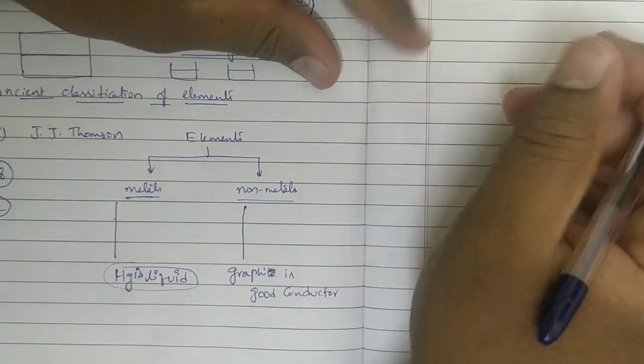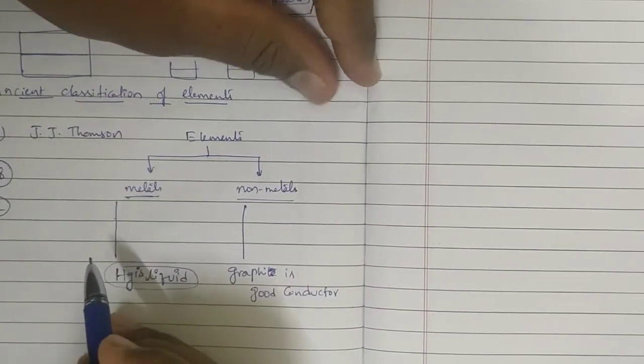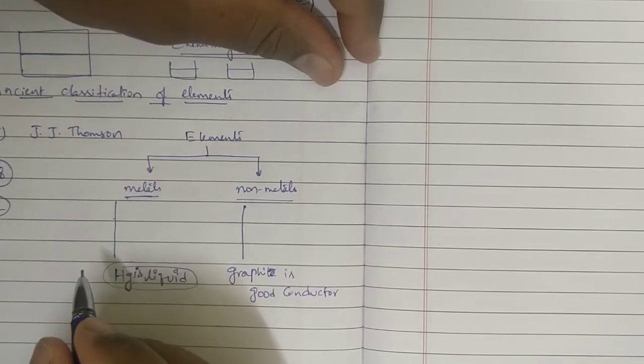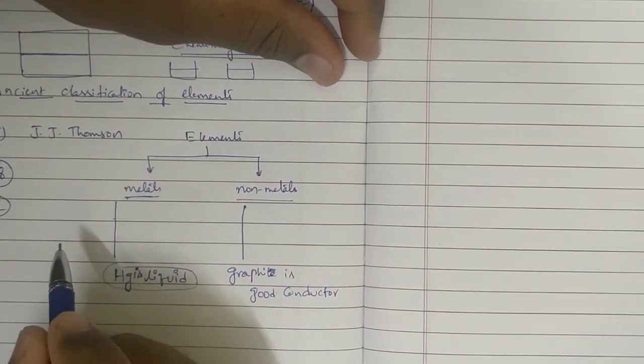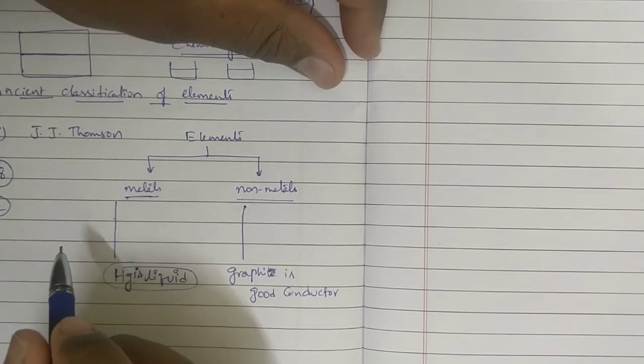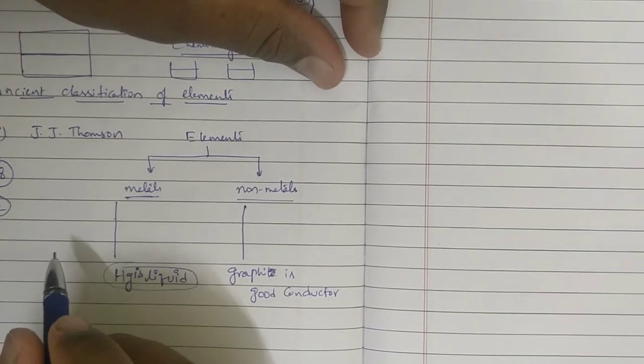Is it okay? Now, what is the important thing here? The idea of classification came into existence. That is the great thing about the first classification. By this, we come to know that we need to classify the elements. That idea we got, that is very important.